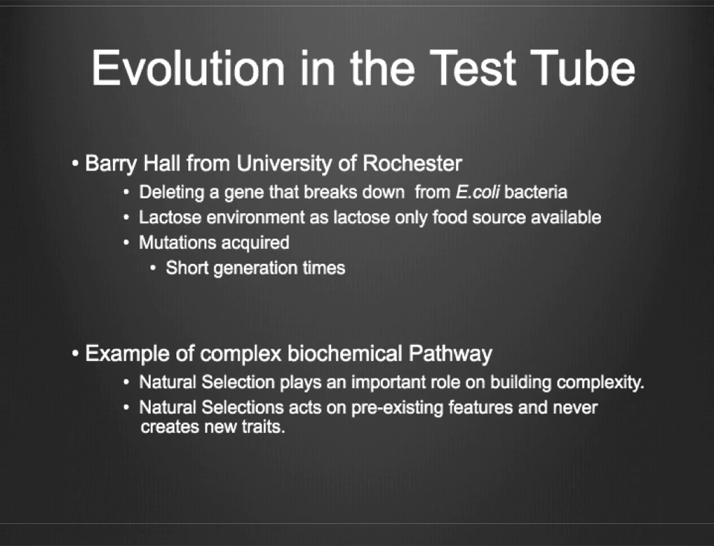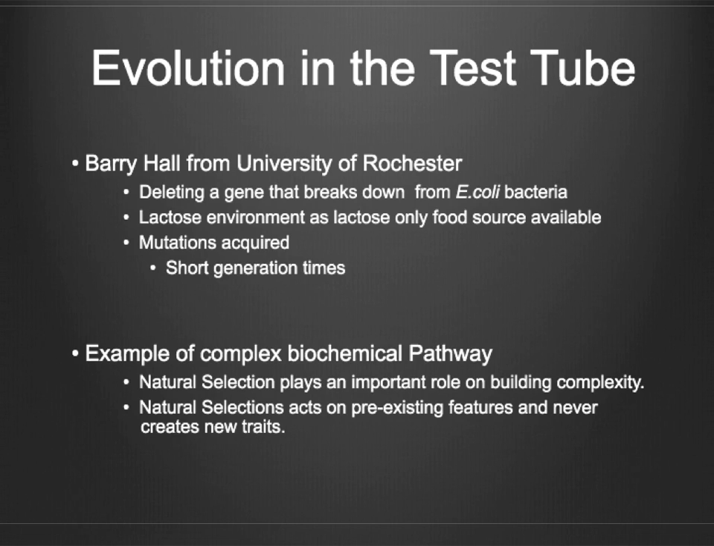Barry Hall from the University of Rochester did an experiment on the bacteria E. coli. He deleted a gene from the bacteria. That gene was very important for E. coli because it enabled the bacteria to break down lactose and use it as a food source. In this experiment, Barry Hall put the bacteria in a lactose environment. In that environment, lactose was the only thing E. coli could use as a food source. Therefore, all would die eventually because they wouldn't eat.